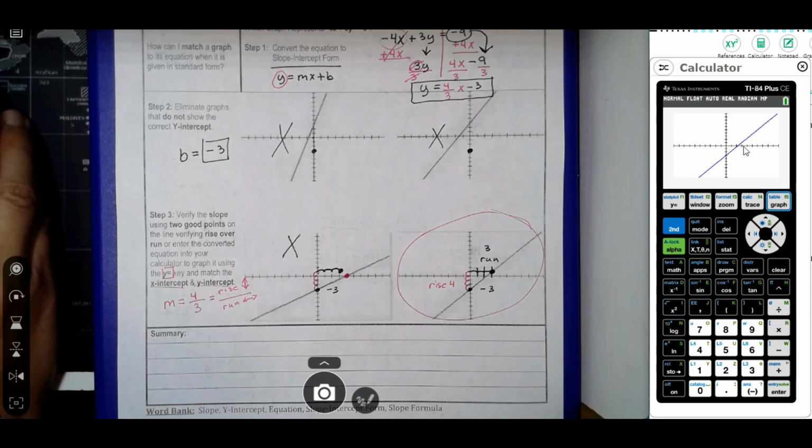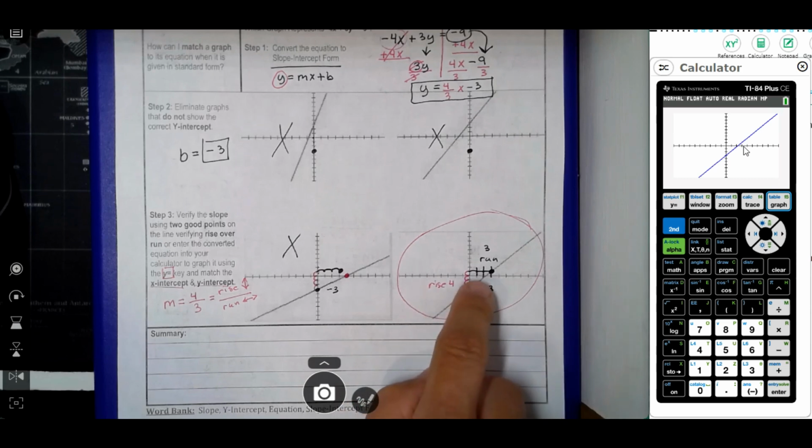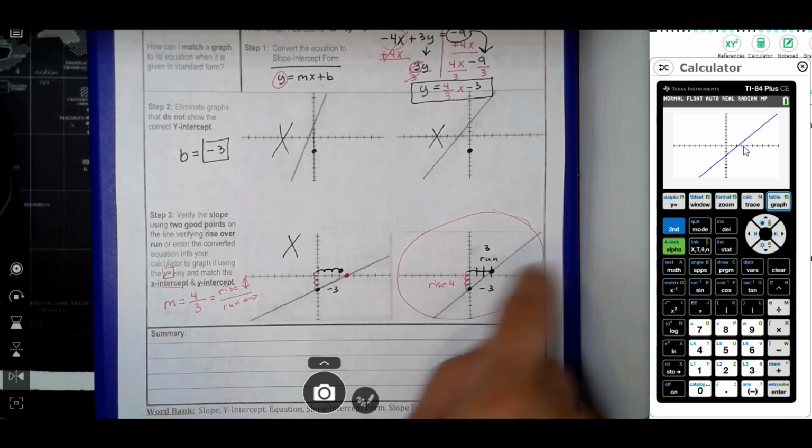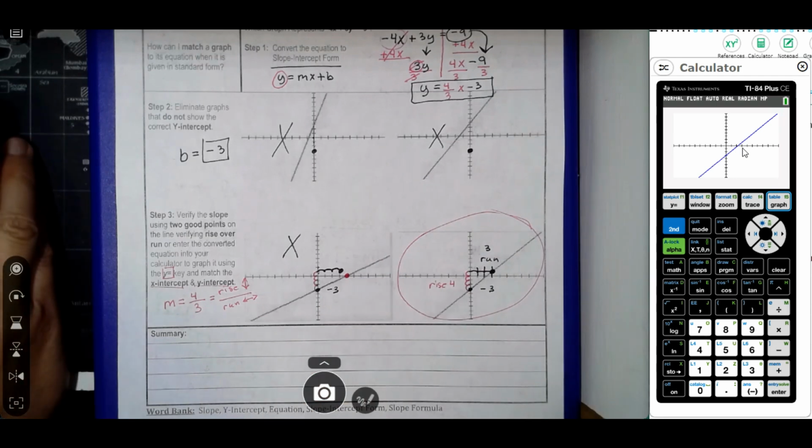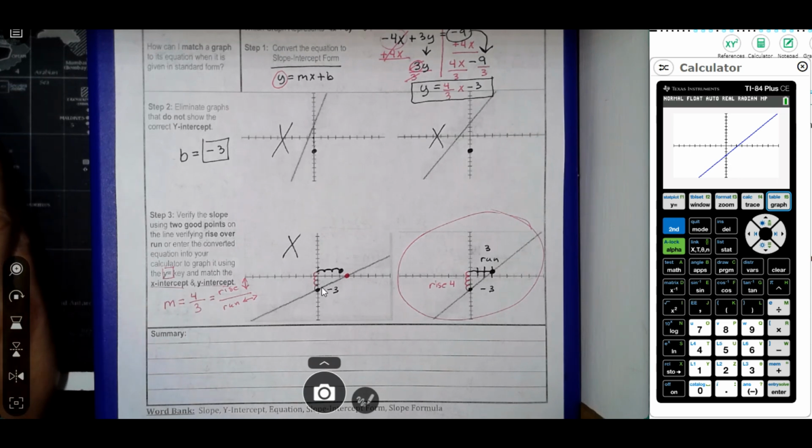And just by looking at the picture, I realized real quickly that it has to be this graph, because the x-intercept looked like it was right past 2. If you look up here, right, this x-intercept is right past 2. This one's right past 2. And if you look, it crosses through negative 3 on the y-axis, crosses through negative 3. So it doesn't match this over here.